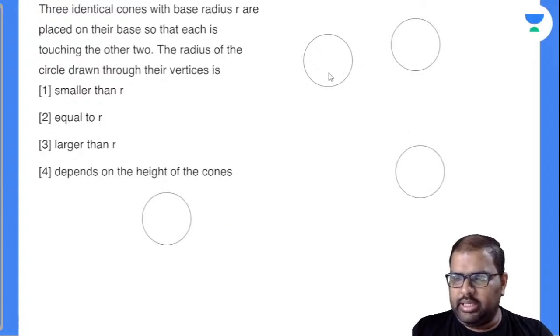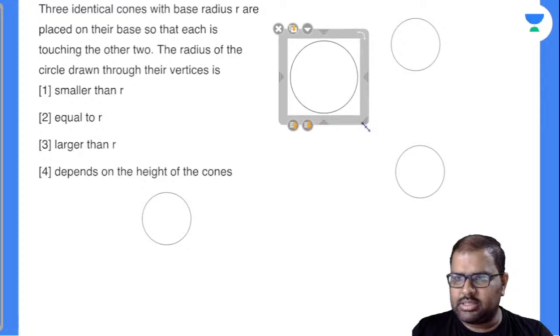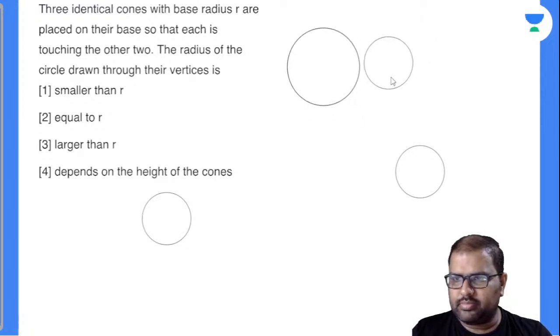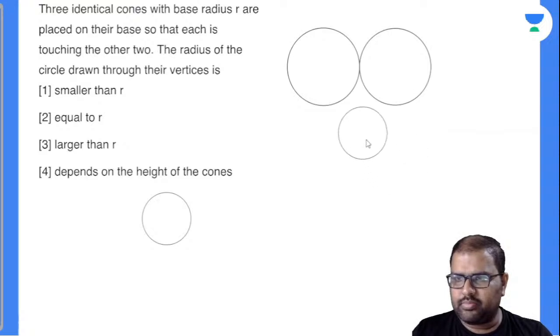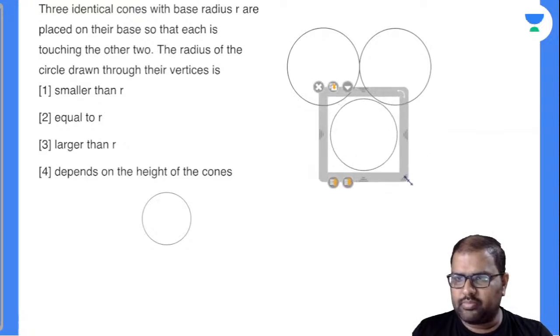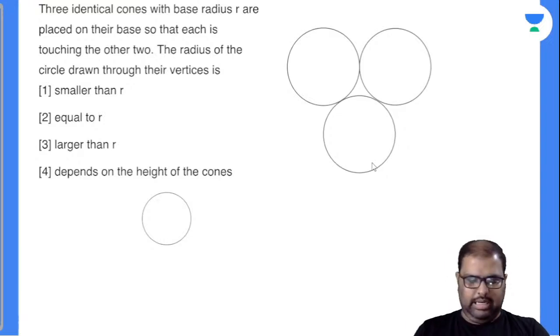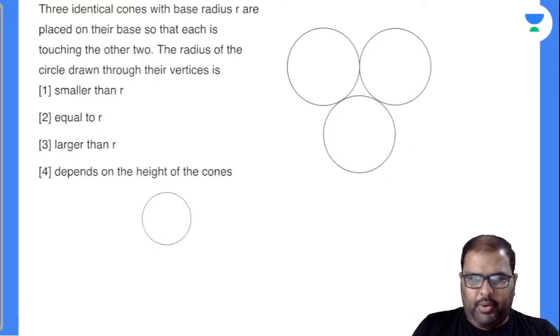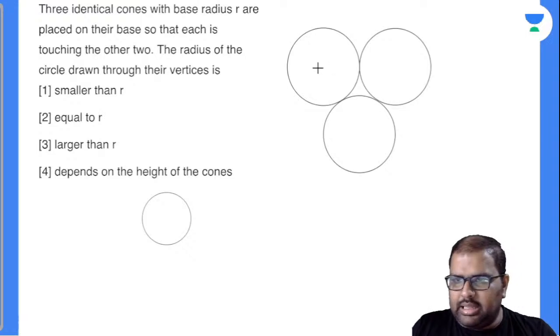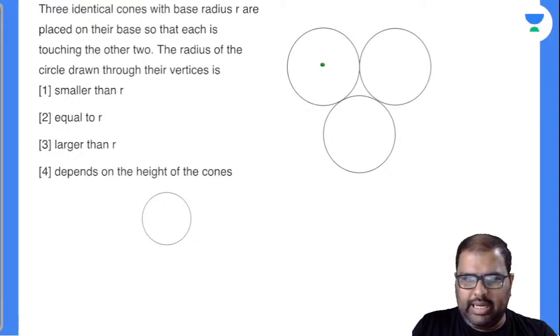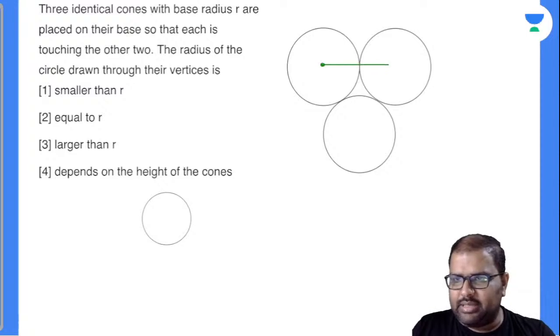Now there are three cones, it seems. I'll take down like this. Done. Now the point here is, this is nothing but called center of this circle. So I'll take down like this is nothing but radius. This is nothing but radius. All these are nothing but radius of the given circles there.